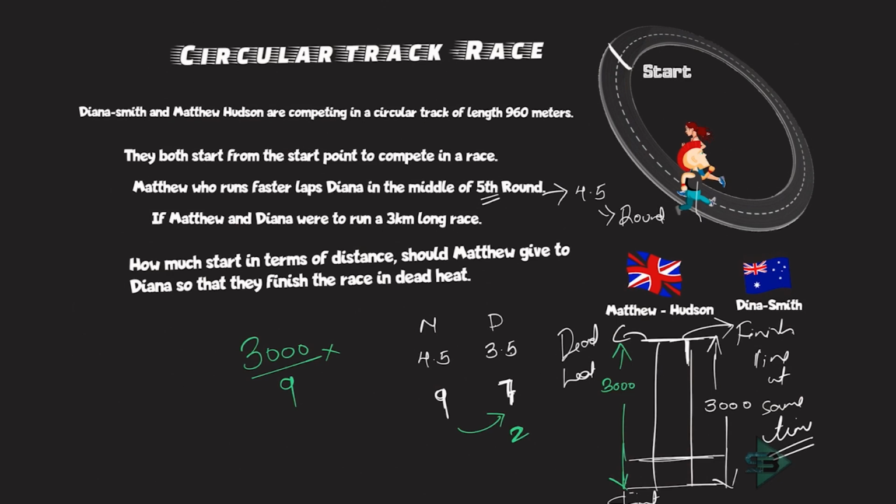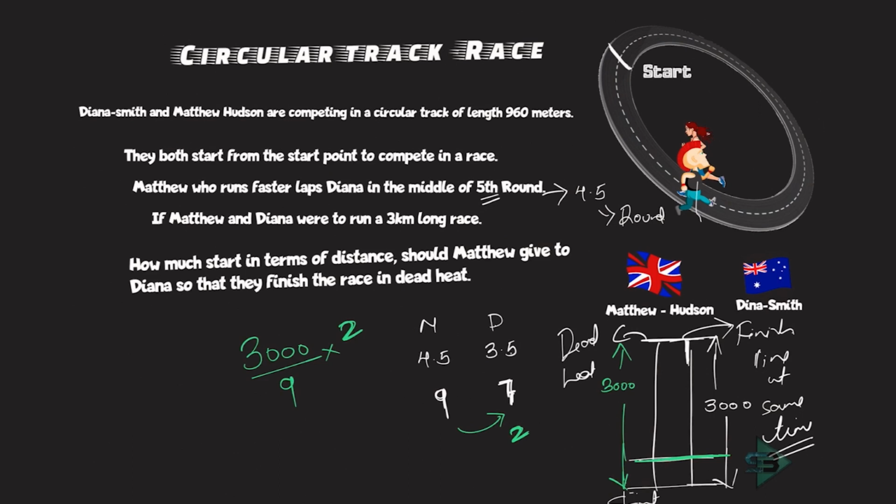But if we have to give a start, we will give a start of 2 parts of it, such that Dinah will be standing ahead by 2 parts, and then she will be completing only 7 parts of that, and that will be your answer to the question. So that's how I get 3000 divided by 9 into 2.